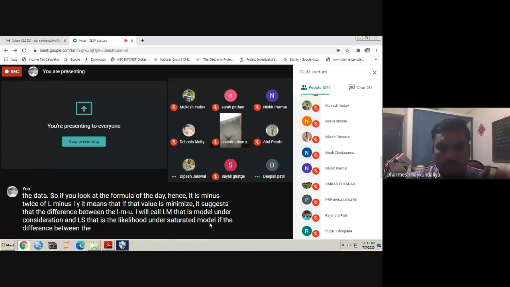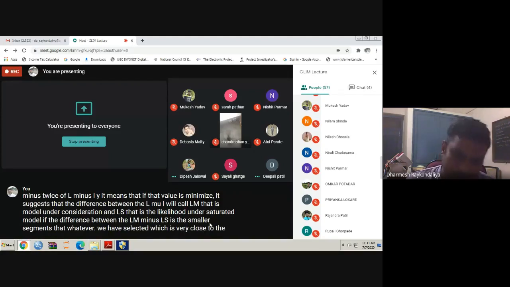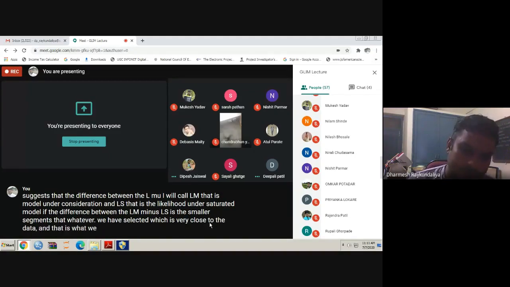It means that whatever model we have selected is very close to the data, and that is what we call a good fit model. Good model. Okay. Any questions so far?